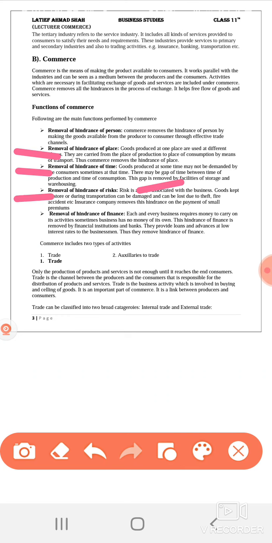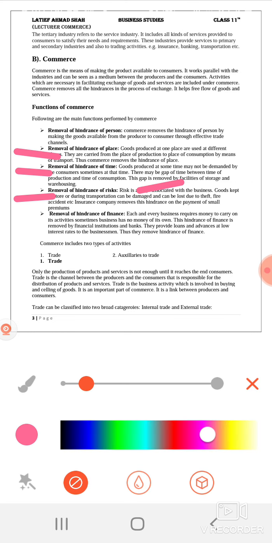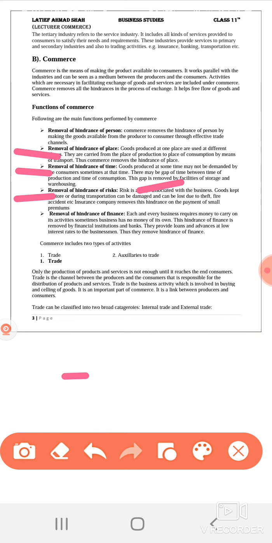Next important function is removal of hindrance of risk. Risk is always associated with the business. Goods kept in store or during transportation can be damaged and can be lost due to theft, fire, accident, etc. Insurance companies remove this hindrance on the payment of small premiums.